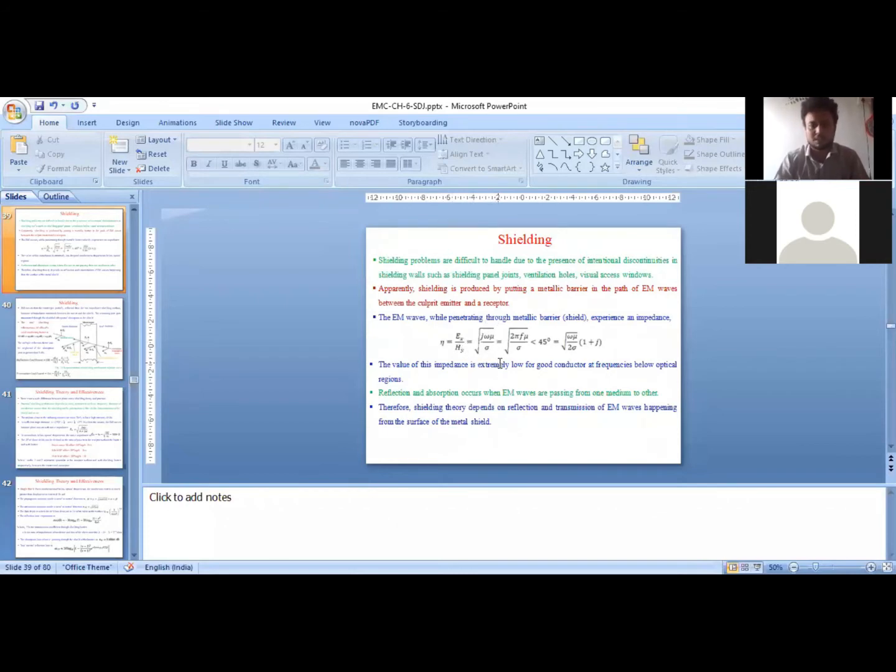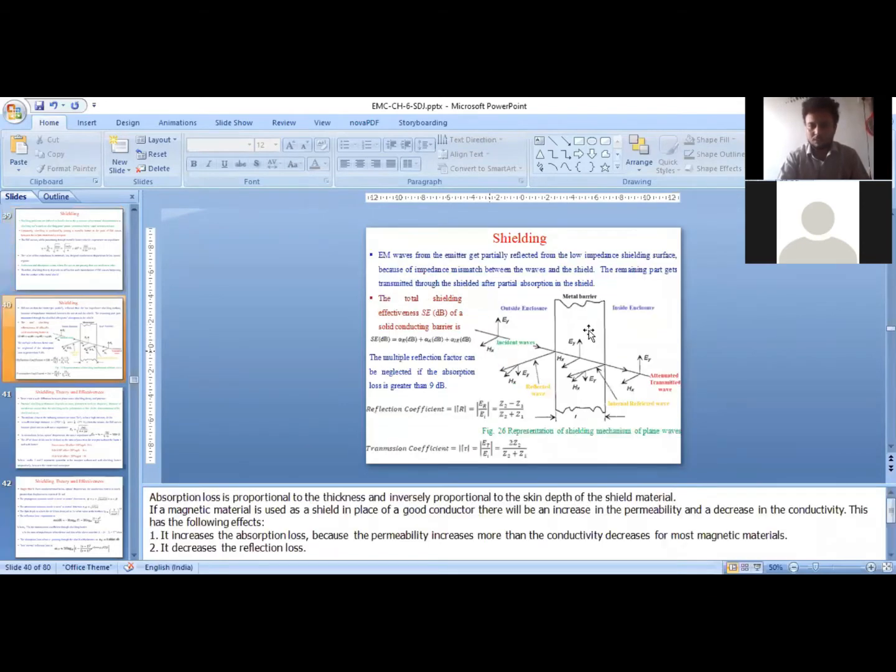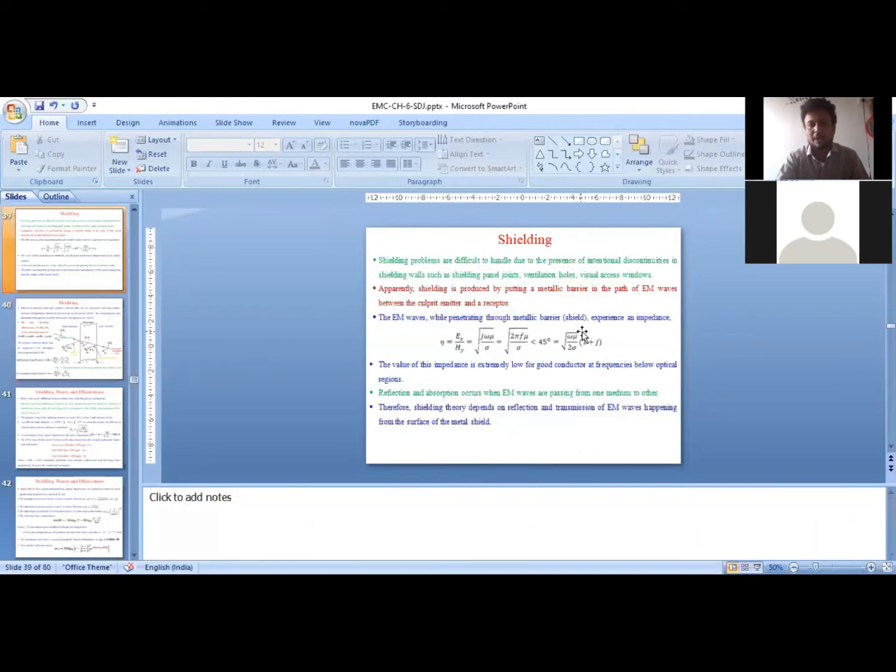It should not offer any resistance or any impedance, but it offers some impedance. Ideally speaking, if the electrical conductor is an ideal conductor, the conductivity will be infinity, and any finite number divided by infinity will be 0. So if the electrical conductor that we are using here as a shield is an ideal conductor, the impedance offered by this conductor should be 0. But practically we can have good conductors whose conductivity is on the order of 10 to the power 6. So it will offer some impedance, and that impedance will be very low, because conductivity is very high and mu r is just 1. Mu r is minimum.